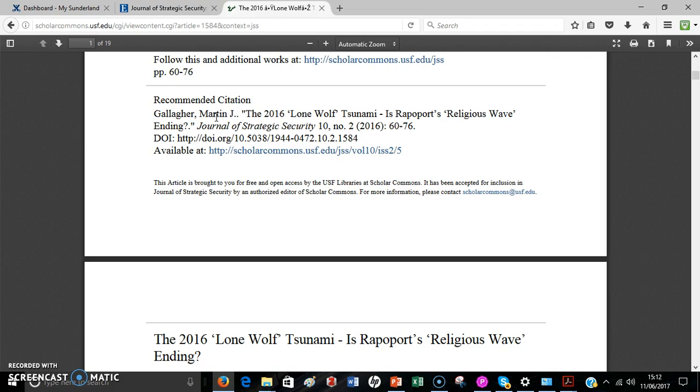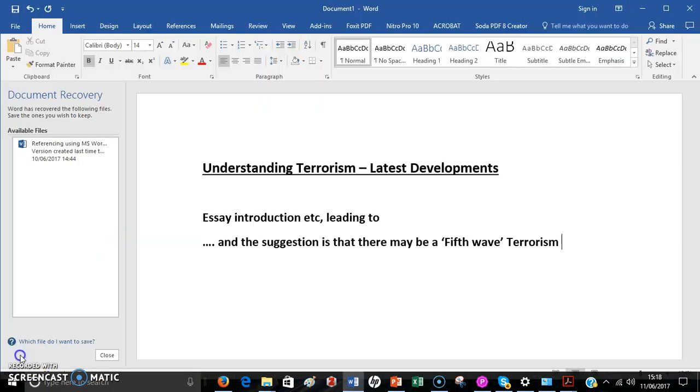Okay, so we're going to open up a normal Word document, and then we're going to write a little bit, and then we're going to put some sort of quotation in about this fifth wave, for instance. So let's just imagine we've got our essay writing underway. Let's say the title's Understanding Terrorism, Latest Developments. We've already written some information. This is just a small section of it here.